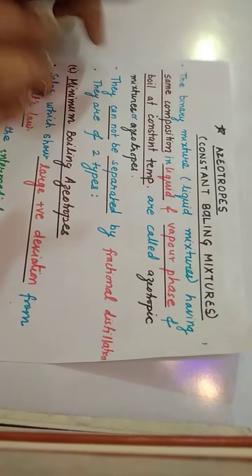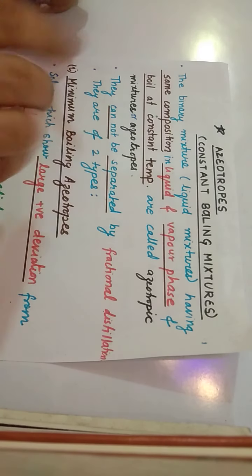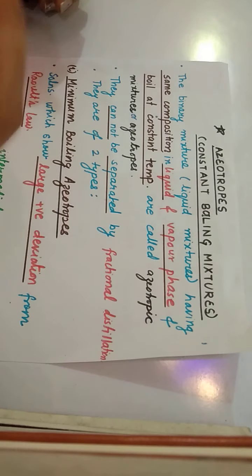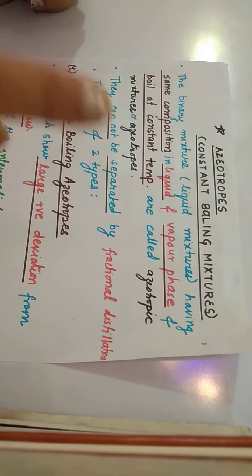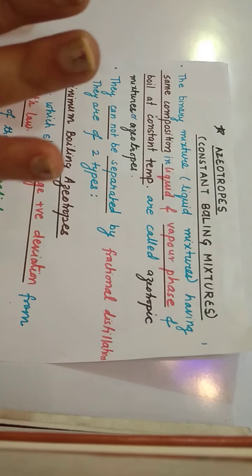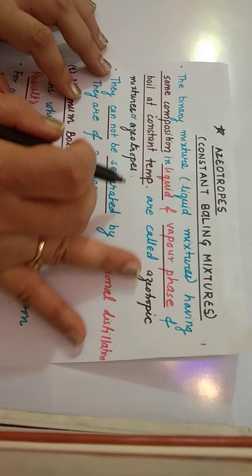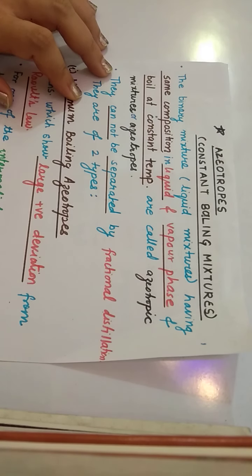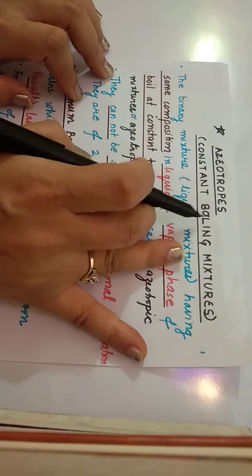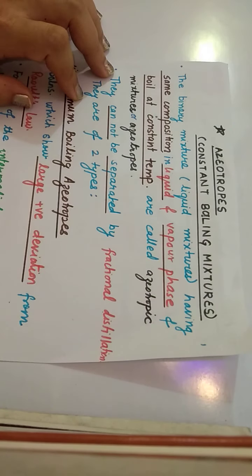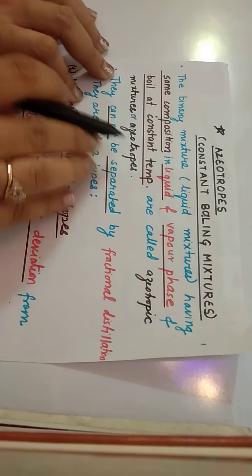What are azeotropes? They are binary mixtures whose composition stays the same in liquid and vapor phase, and which boil at a constant temperature. Therefore, they are known as constant boiling mixtures. They start boiling at a fixed temperature and are called azeotropic mixtures or azeotropes.